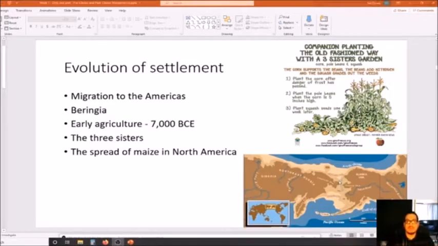No, it took place slowly over a long period of time with a number of different bands. Remember, we said what the size of bands were, right? 25, 50 people. Bands would be crossing over this area, hunting various different game, and eventually would make their way into the Americas, and eventually would make their way all the way through North America, Central America, and into South America.